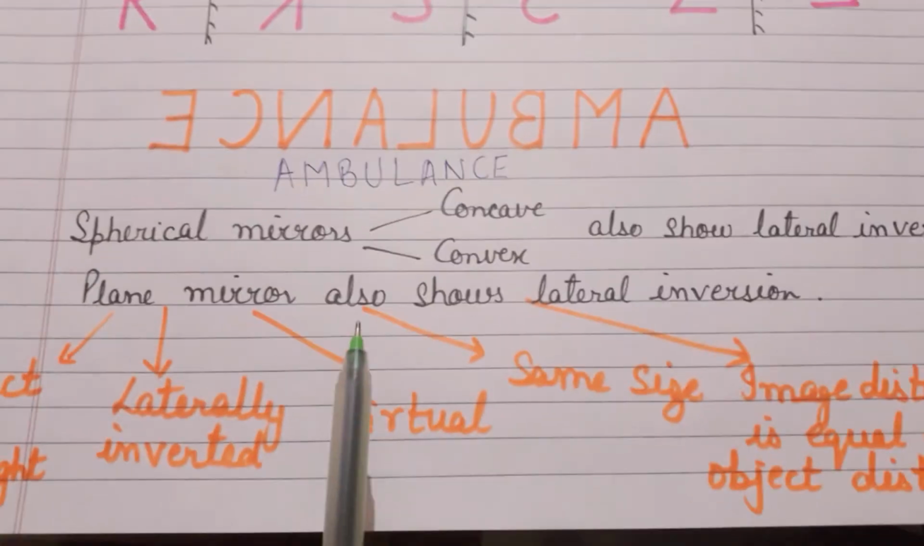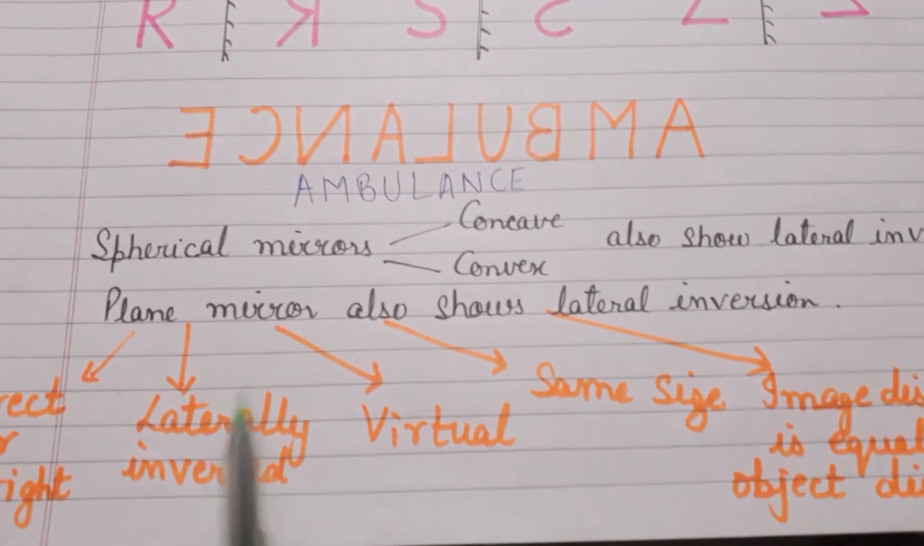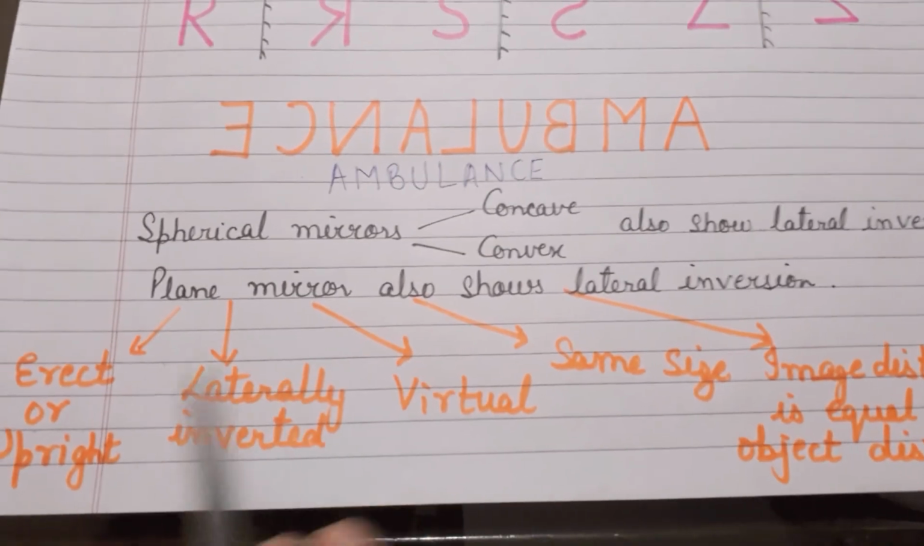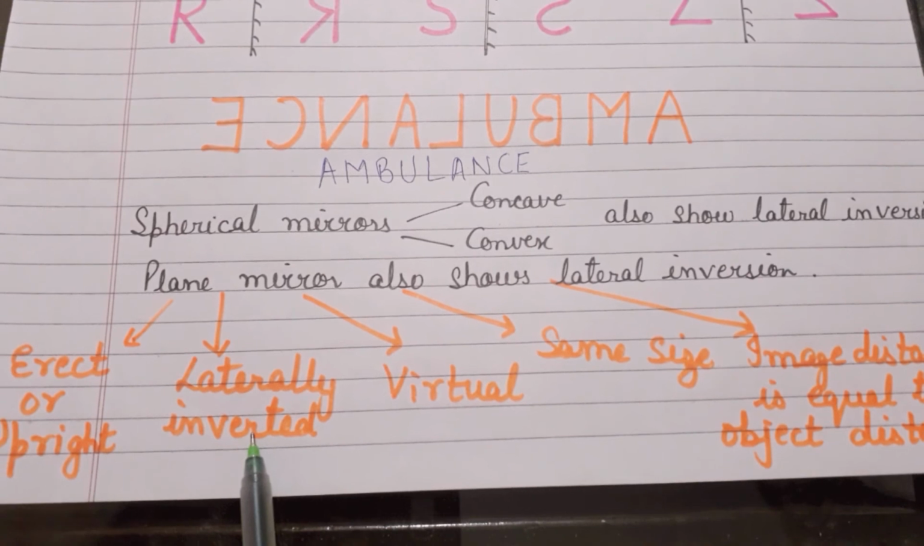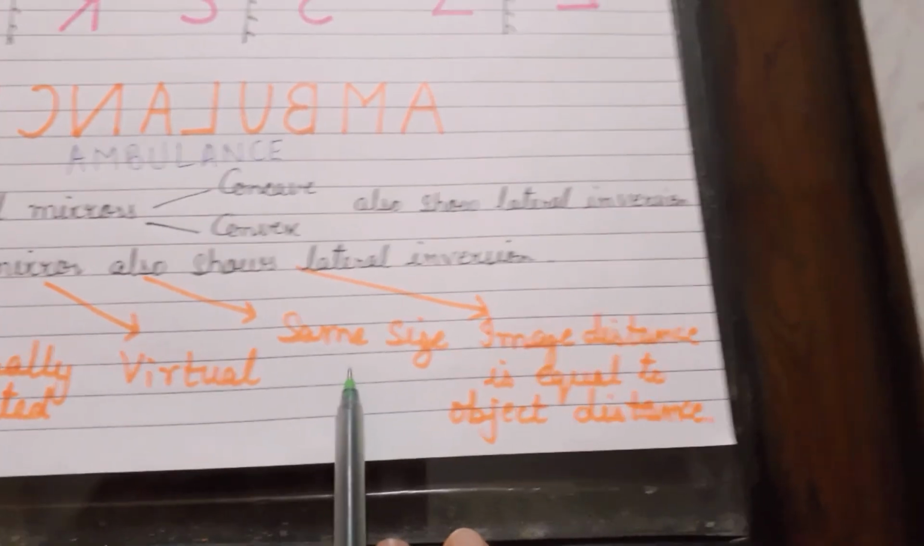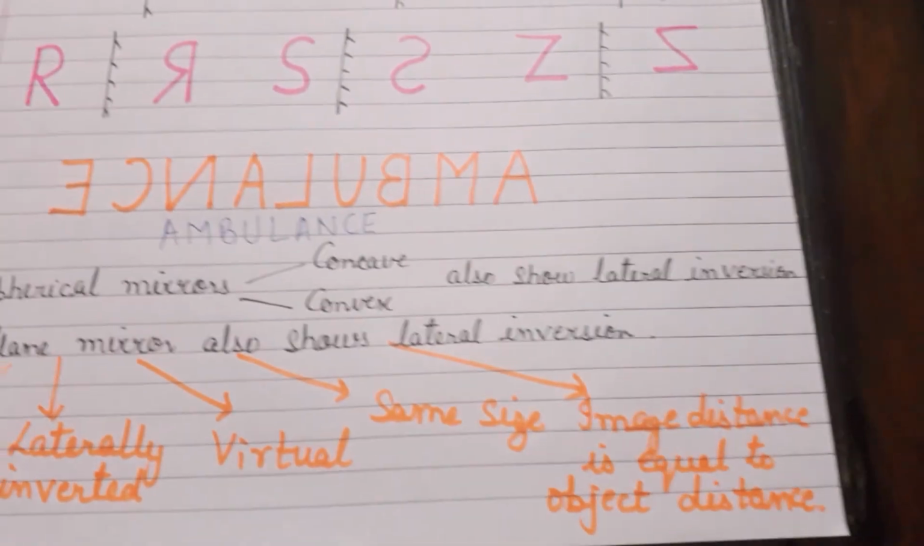And I told you towards the end that lateral inversion is shown by concave and convex mirrors as well as by a plane mirror, and the other characteristics of the image are erect and upright, laterally inverted, virtual, same size, and image distance is equal to object distance.